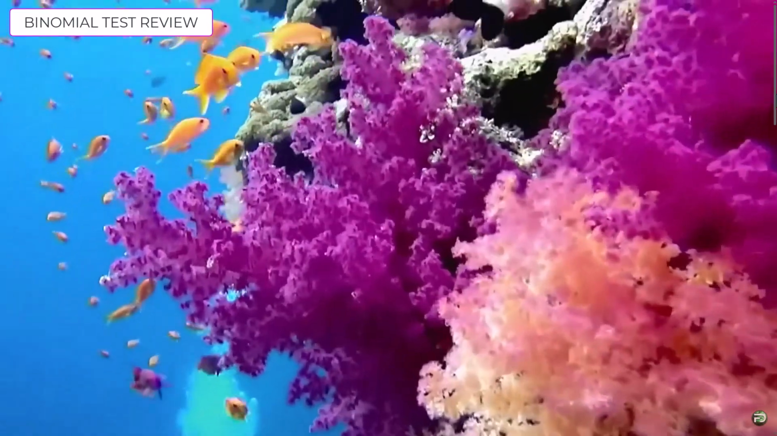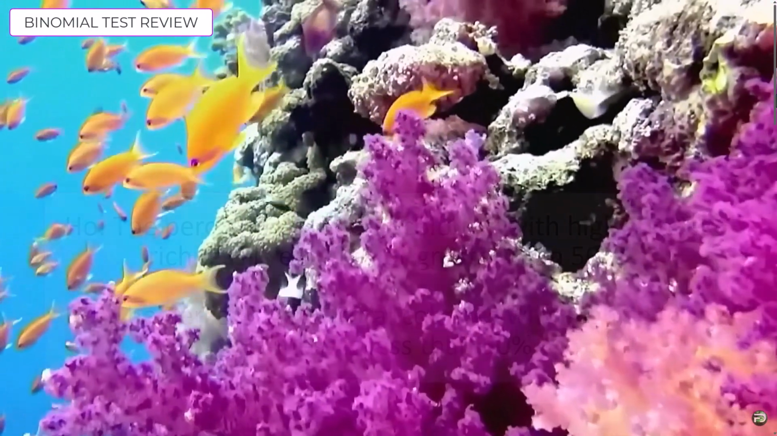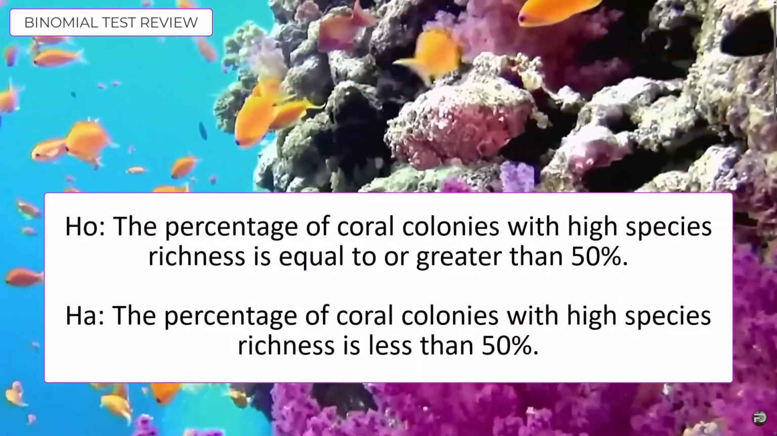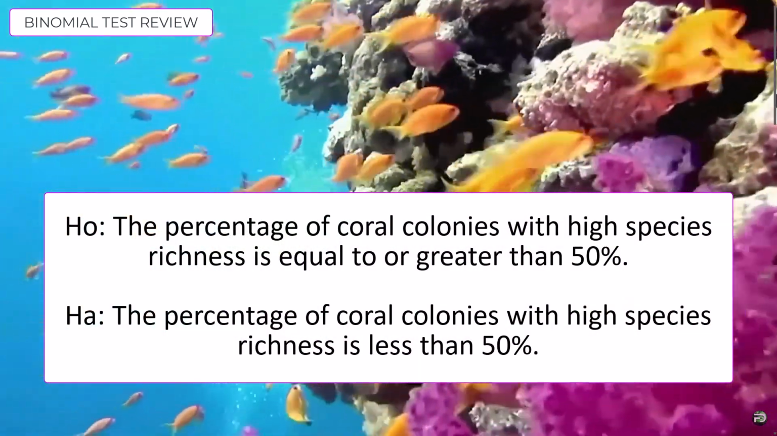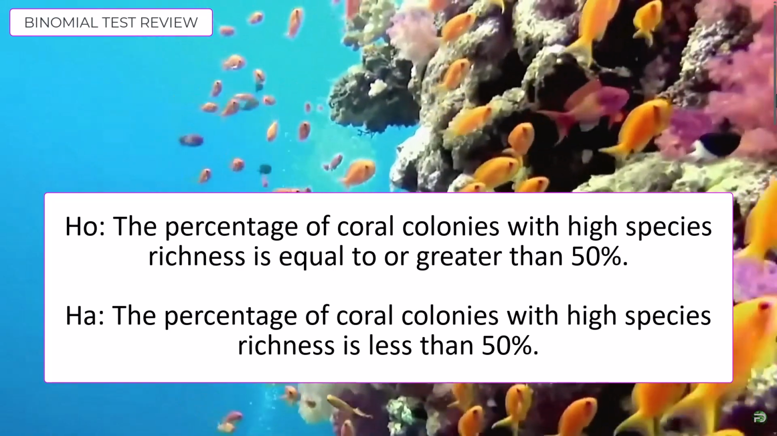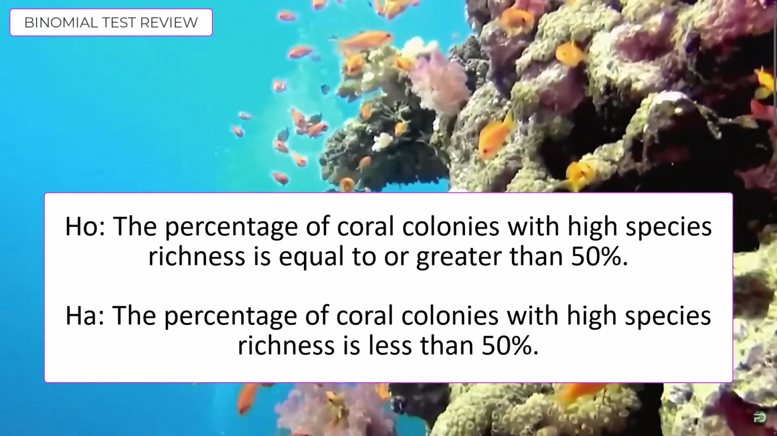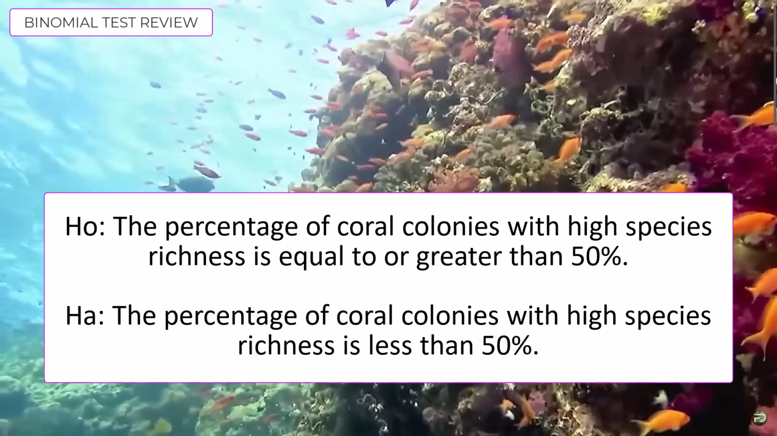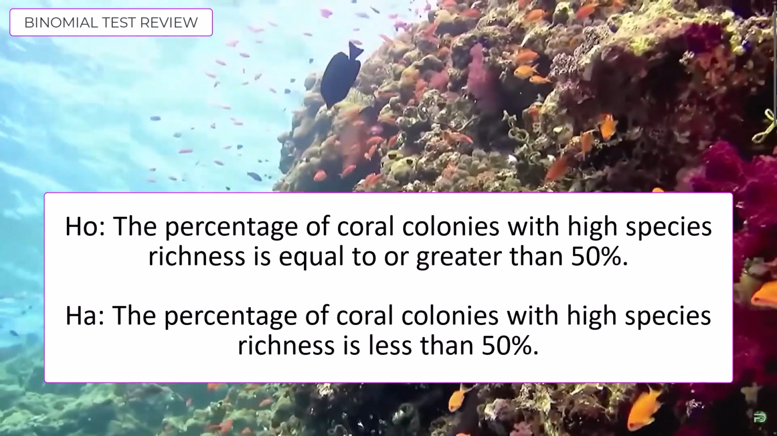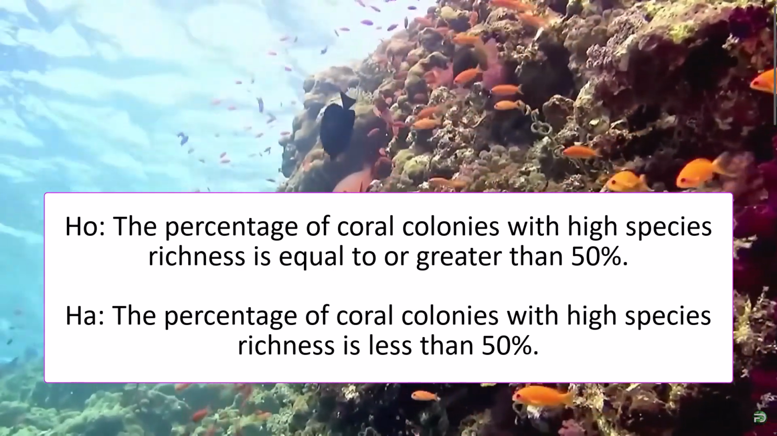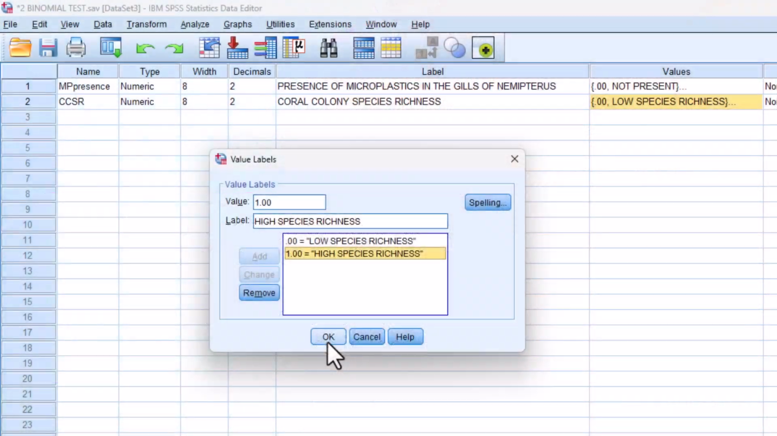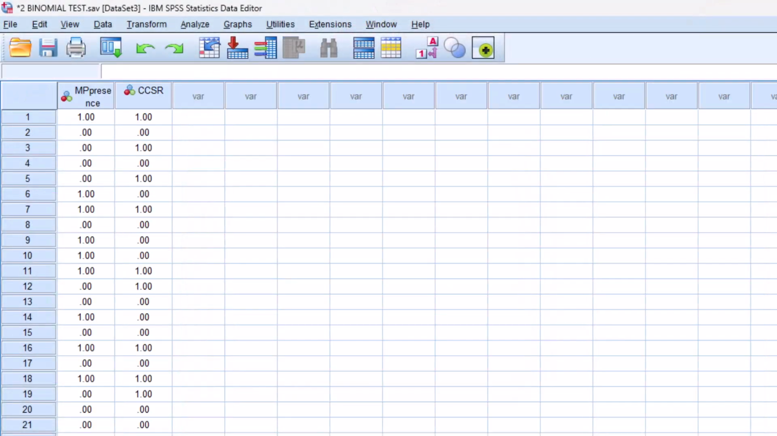So, our null hypothesis should be the percentage of coral colonies with high species richness is equal to or greater than 50%. And our alternative hypothesis, the percentage of coral colonies with high species richness is less than 50%. And we have 100 observations here.